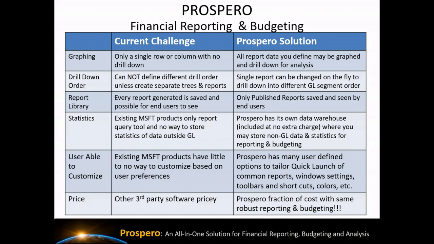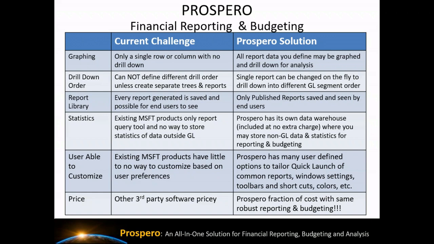We added an option for the report library. Instead of having a library of every report you ever generate from your financial statements, we have a published reports option. So in Management Reporter, every time you ran a report, it would be saved in the SQL database. But if you run an income statement 50 times in 1 month, you might not necessarily need all 50 copies. So we've set up Prospero so that you can save only the actual copies that you do want to keep in our published reports section.